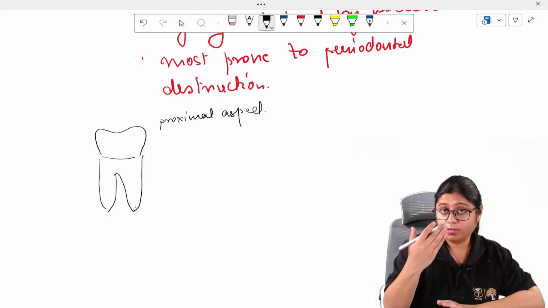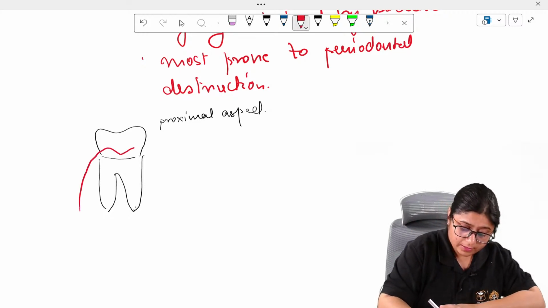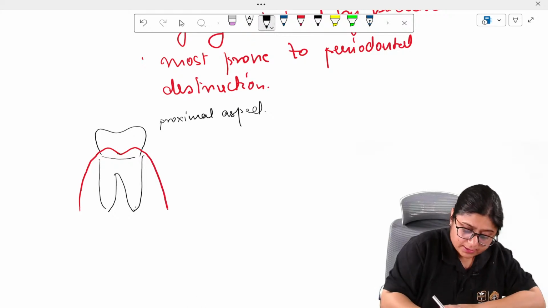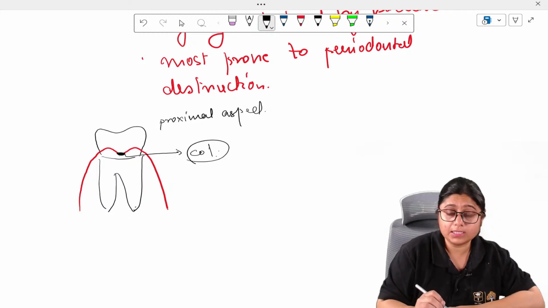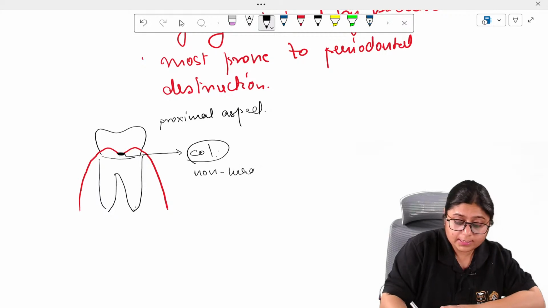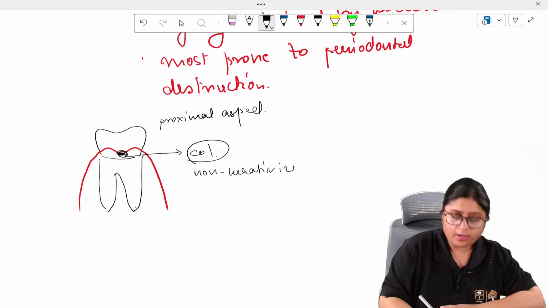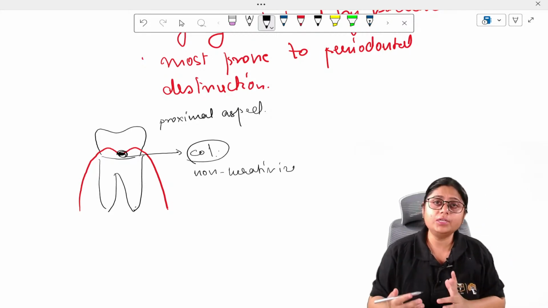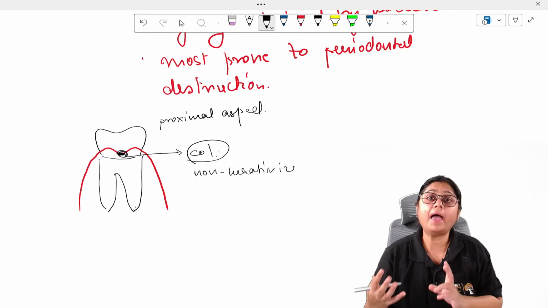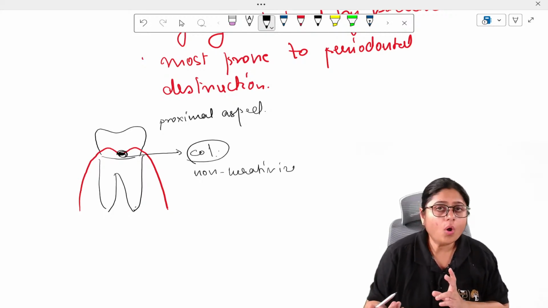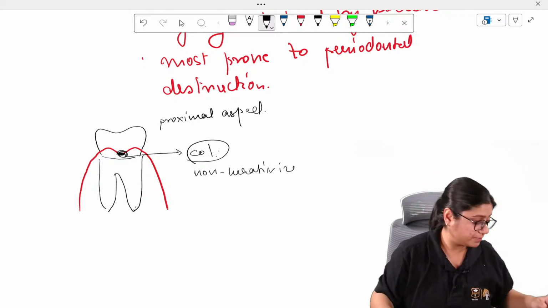Okay, so if I am seeing the tooth from the proximal aspect and this is the gingiva, then this central part in the posterior tooth is your col, and this part is non-keratinized. It is highly colonized by bacteria. The outside portion of the gingiva is majorly keratinized, but the inner portions can be non-keratinized. Outside portion acts as a physical barrier, right? But col does not act as a barrier. It is present between the two teeth in the interproximal area, so it is non-keratinized.